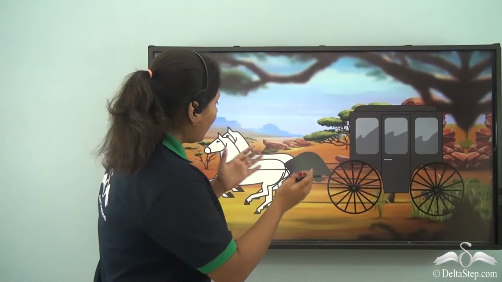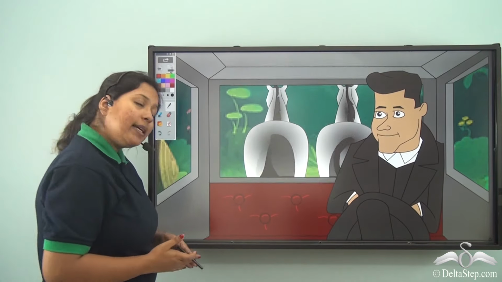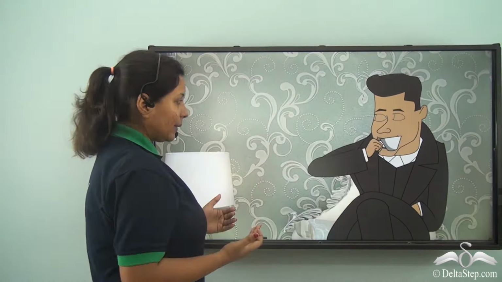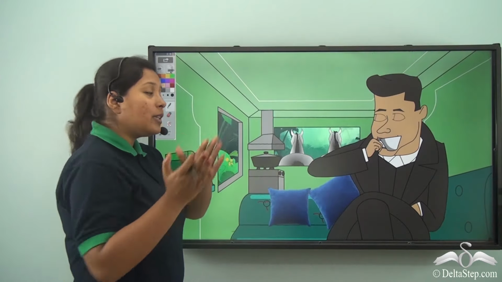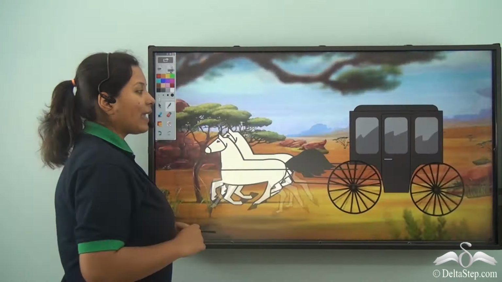Here you see a horse cart. But do you know, the traders in the olden days had to move from one place to another, buying or selling. But they thought that they missed the comfort of their home. So why not put their home inside the cart? And finally there came the caravan.